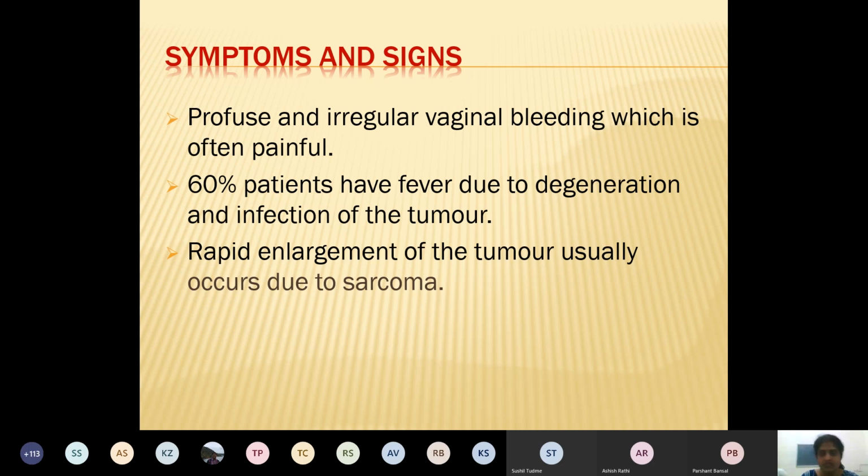How will the patient present in sarcoma? Profuse irregular vaginal bleeding, which is painful because a big mass is there in the endometrial cavity. 60% of patients may have fever due to degenerative changes or infection of that mass. Then rapid enlargement of the tumor usually occurs due to sarcoma. So if you have seen the patient regularly, you can definitely notice the enlargement of the size of the uterus.